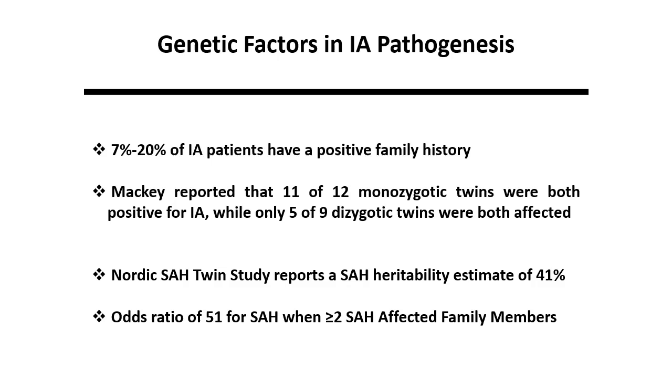Genetic factors play a central role in a subset of IA patients. As noted, 7 to 20% of patients have a positive family history of IA. In addition, Mackey and colleagues have performed a twin study where they show that IA occurs almost invariably in identical twins and roughly half of fraternal twins. For SAH, the Nordic twin study reports a SAH heritability estimate of 41%, where the odds ratio for SAH is 51 when more than one family member is affected by SAH.